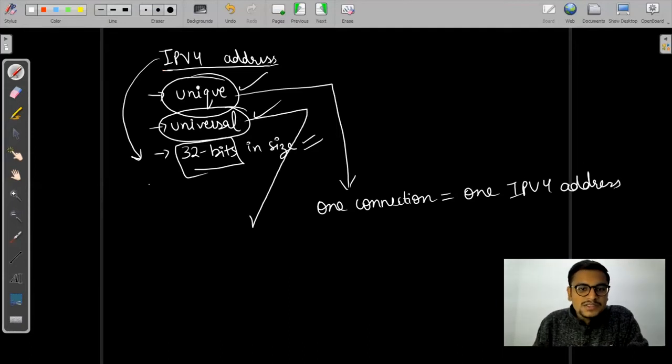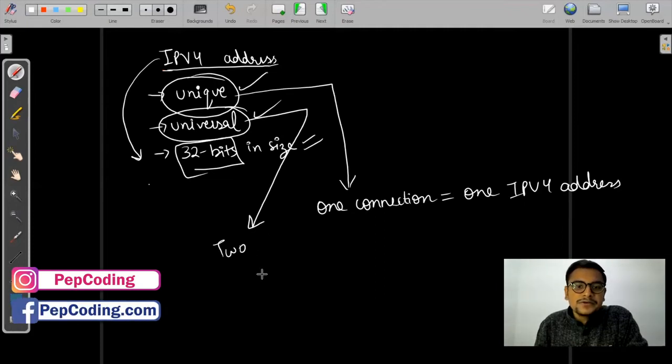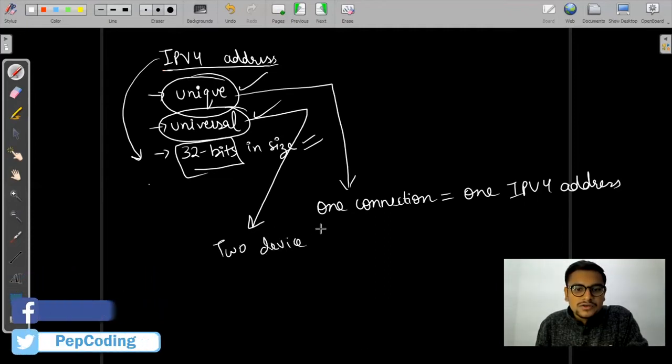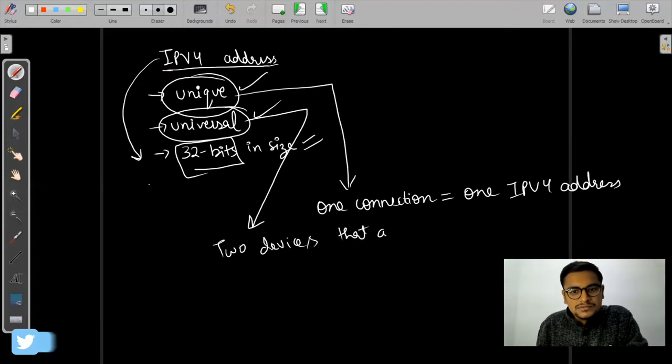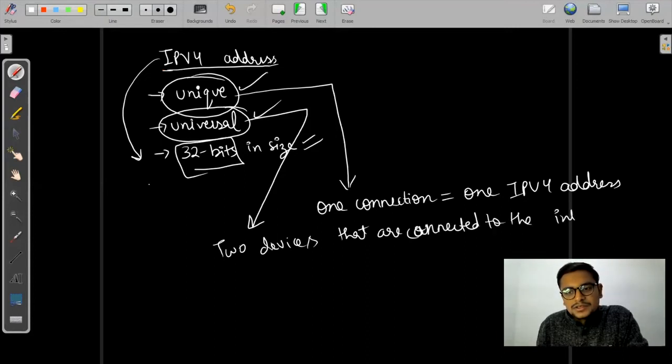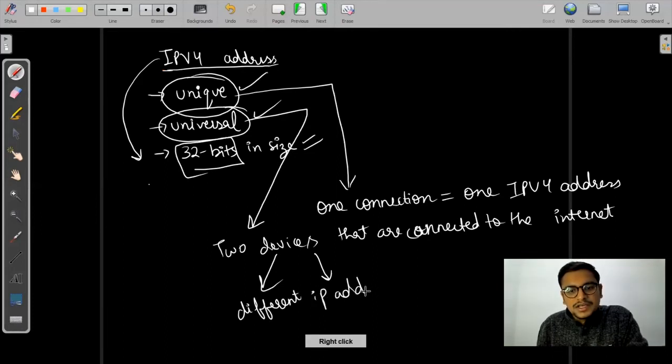And universal means that, let's suppose there are two devices that are connected to the internet. Both of these devices will have different IP addresses. They cannot have the same IP address at the same time. They will always have unique, different IP addresses for both the devices that are connected to the internet.